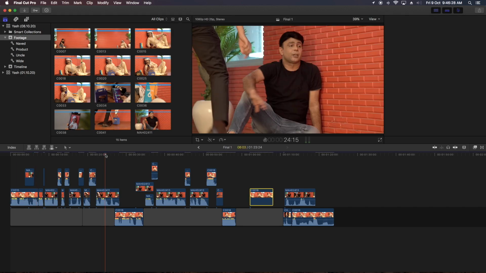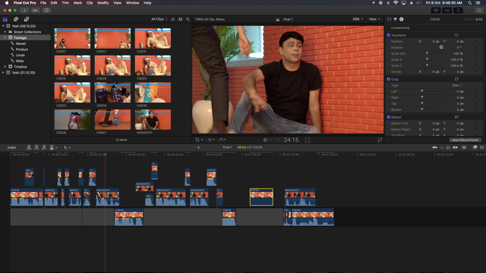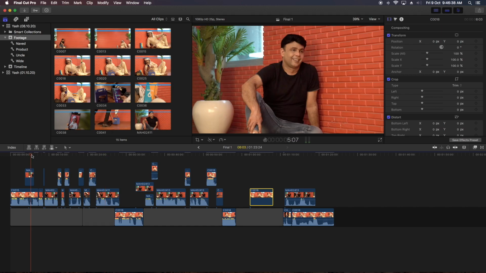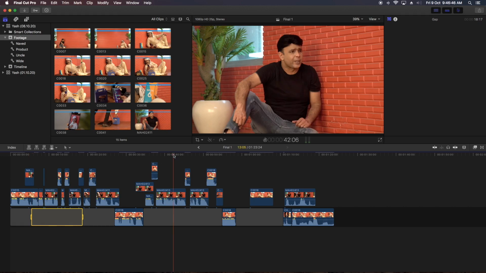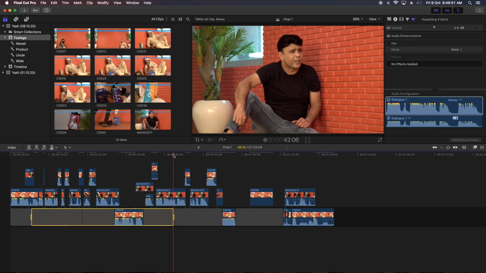So will this command work on the timeline too? If I want to export from this point, okay, what I have to do is place an in point. Okay, I want to export till here, I'll place an out point. So in the same way, this in and out also works on the timeline.